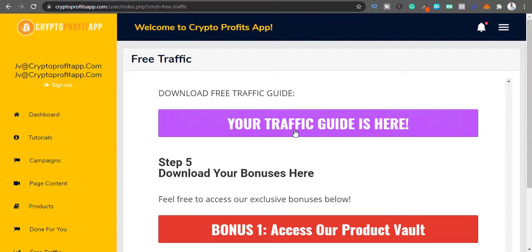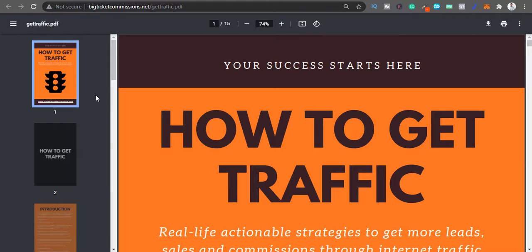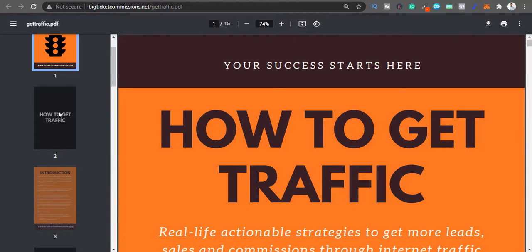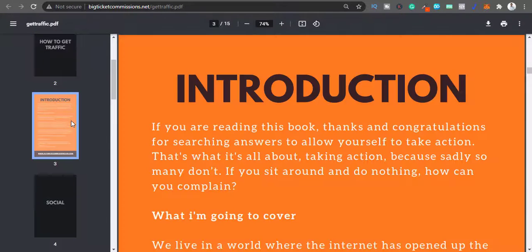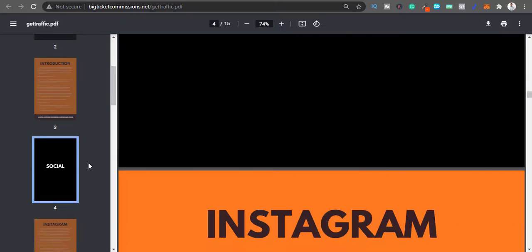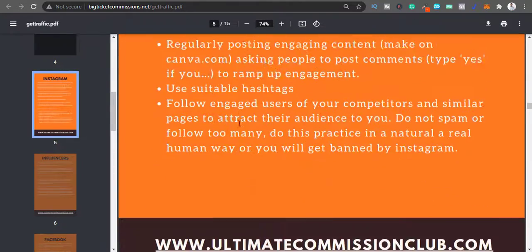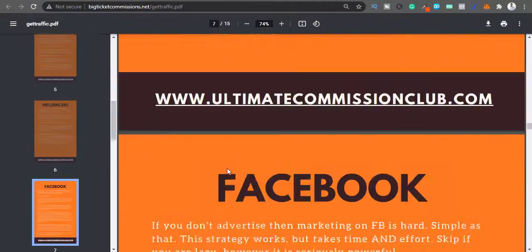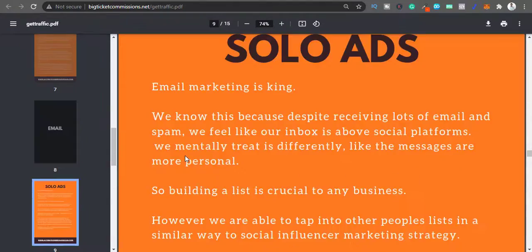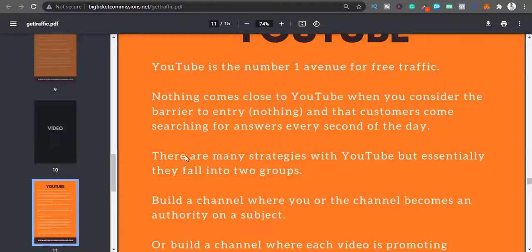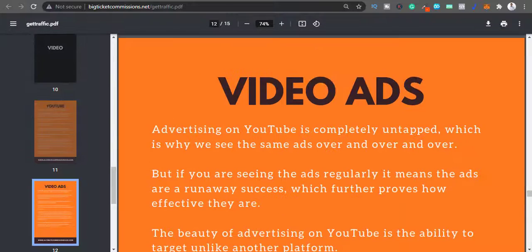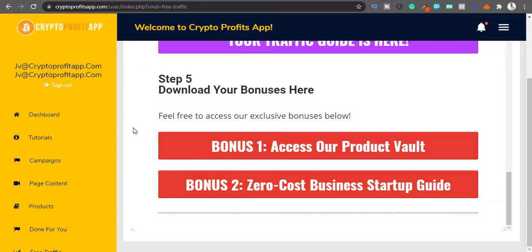Then there is your traffic guide. Let's check that out. This is a generic one page for all the traffic. How to get traffic. There's an introduction, there's social. One page of Instagram, one page of influencers, one page of Facebook, then one page of solo ads, one page of YouTube. This does not help you at all.